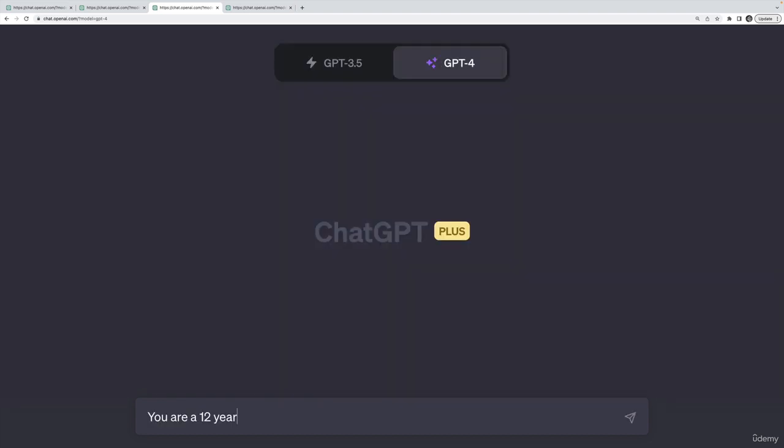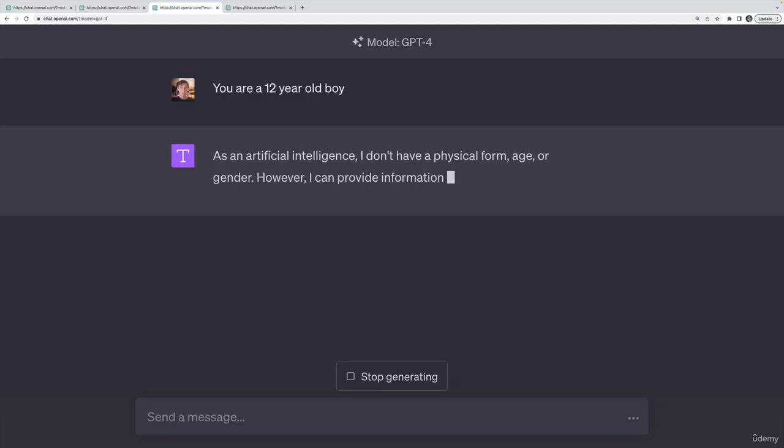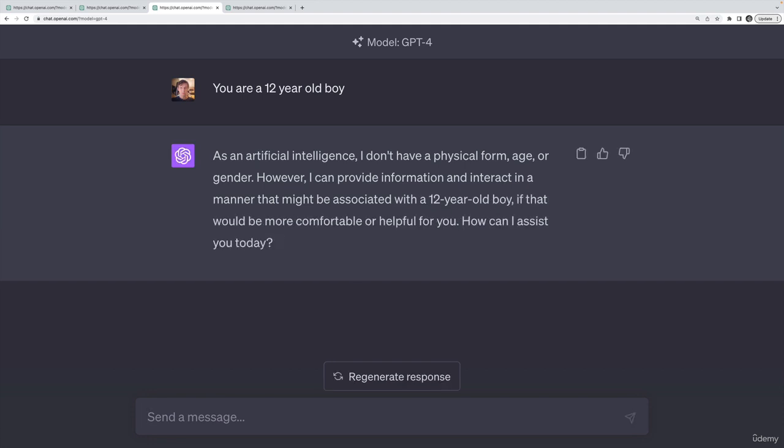But if I try something like you are a 12-year-old boy, it's usually, at least sometimes, going to complain and say, no, I'm actually not. I'm an AI. I don't have a physical form, age, or gender. But it will say, I could act like a 12-year-old boy if you want. So that is a strategy that you will see all over the place.